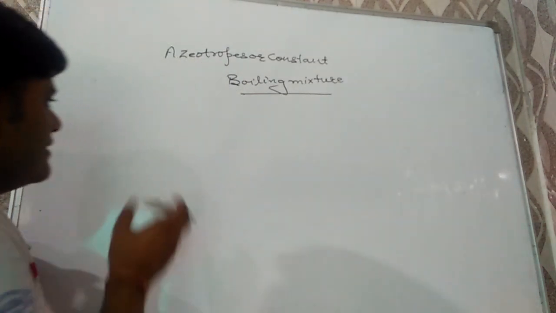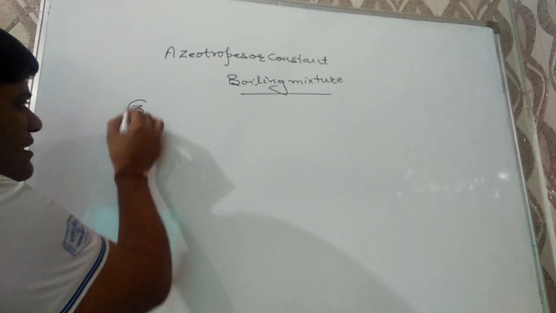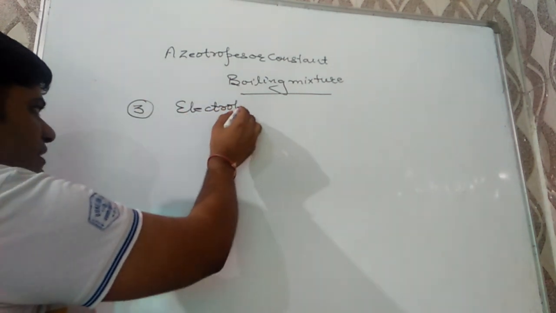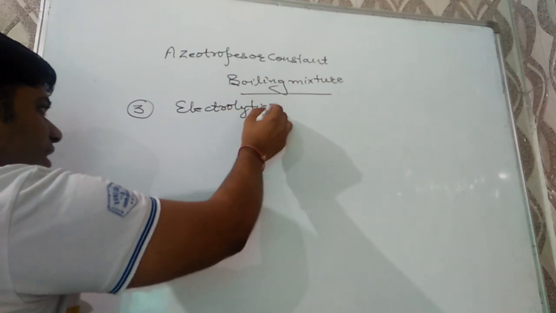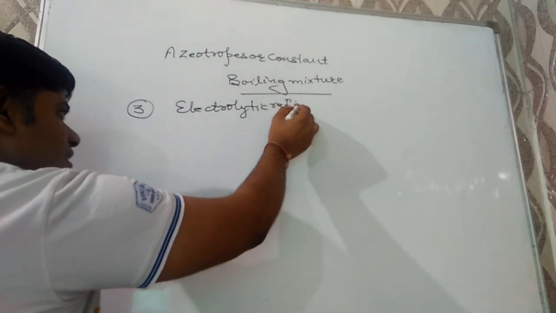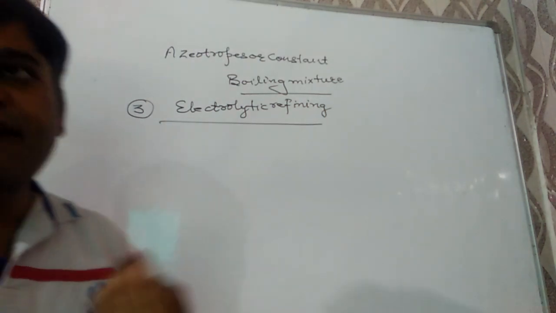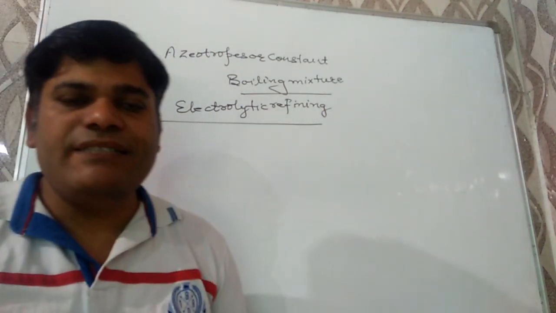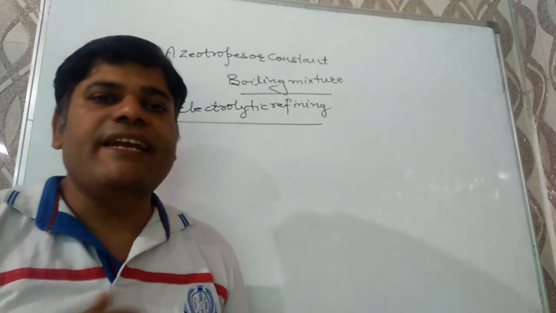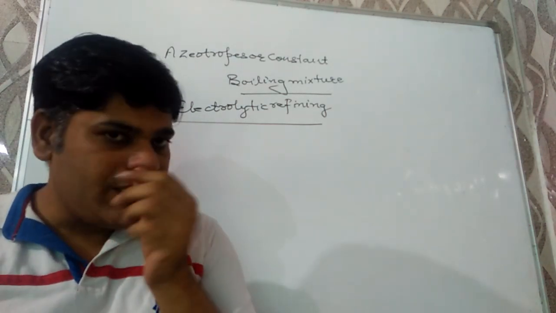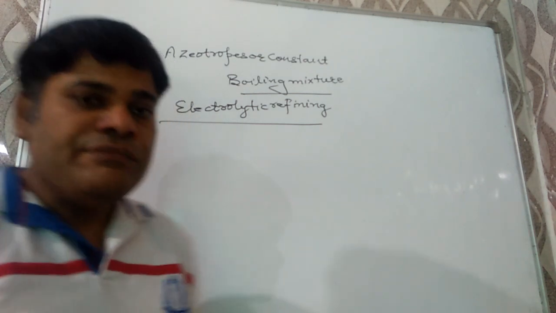The third technique for purification of crude metal is known as electrolytic refining. Very important one. Its basic principle is electrolytic decomposition, or electrolysis.